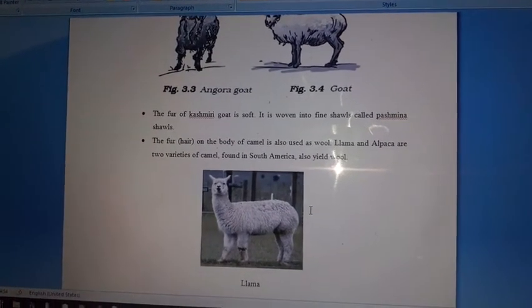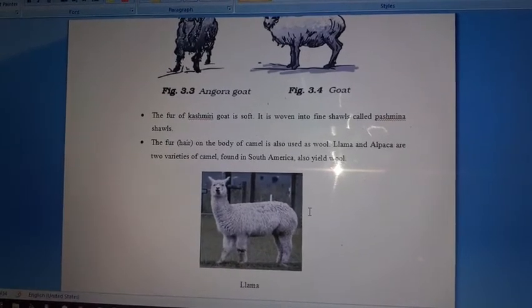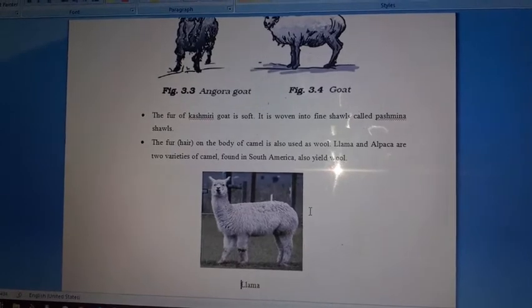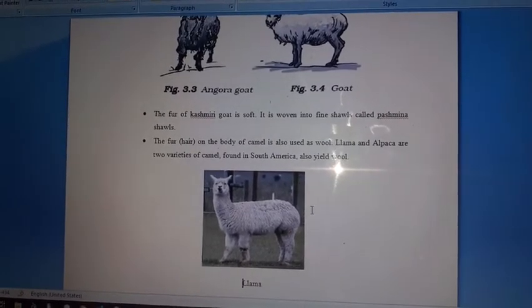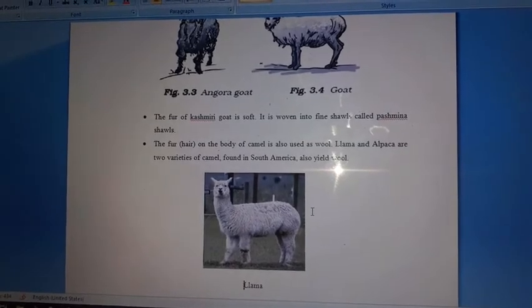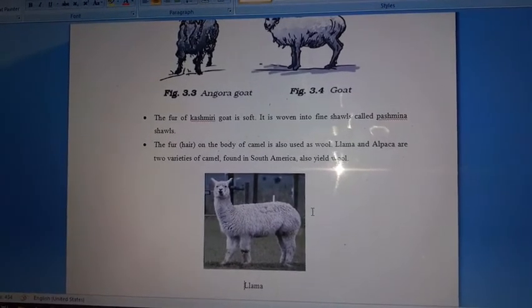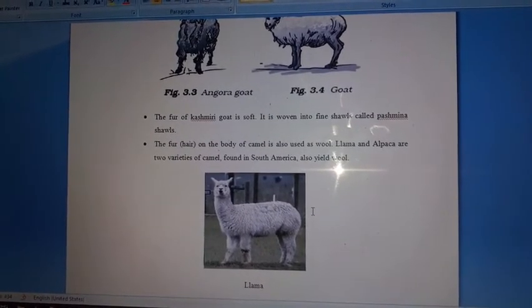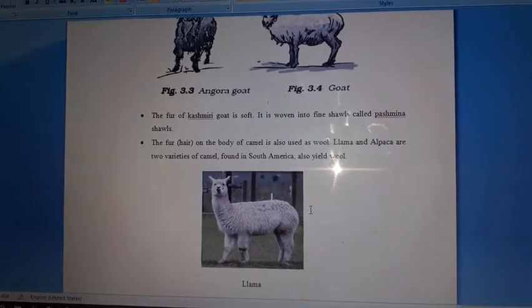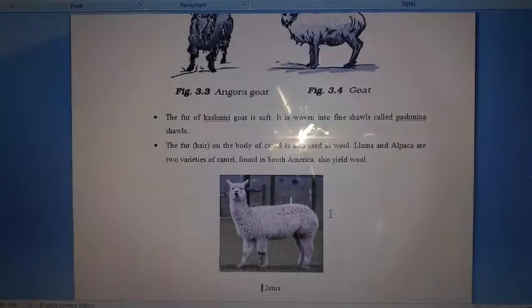The fur which is present on the body of this camel, that is llama, also gives us wool. There is one more variety of camel that gives us wool and that variety is alpaca. Okay, so alpaca and llama, these are two varieties of camel that give us wool.